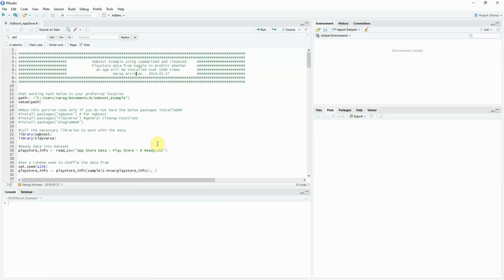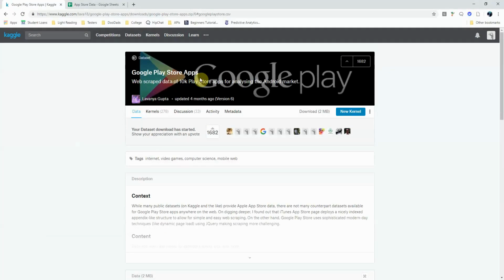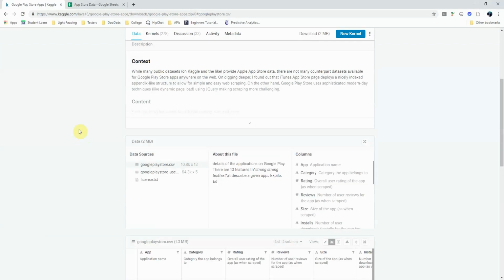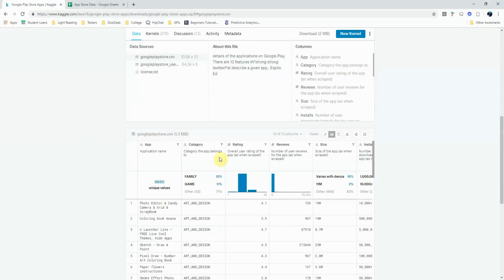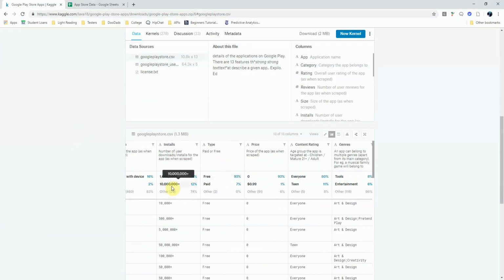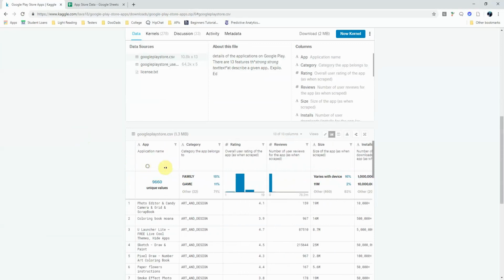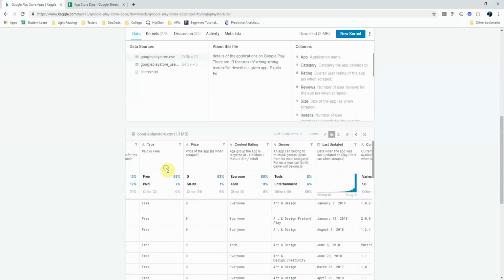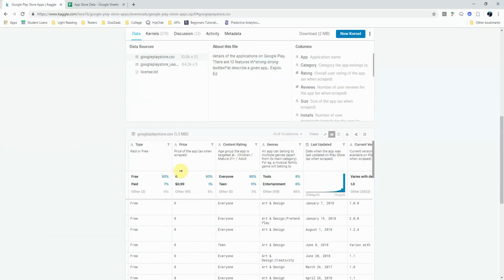The classification I decided to do here is this: I took Google Play Store apps data from Kaggle, and then I created a dummy variable, a binary variable, for the number of installs. Anything over 100 million installs is a 1. Anything below 100 million is a 0. I want to understand what types of things within this data set would contribute to someone installing an app, or over 100 million people installing this app.